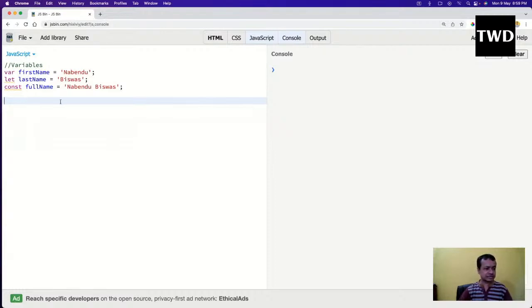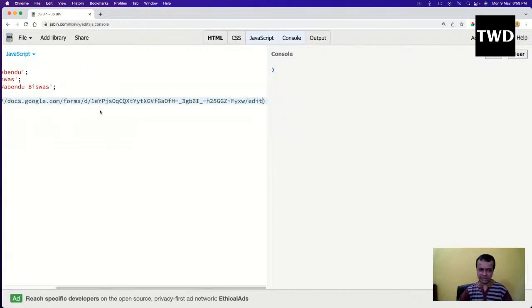Okay, and then in JavaScript I can do a console.log of first name. When I write this statement, var first name, in the RAM of a computer there is something known as a MAC address or something, which the electronic engineers know. In that, a space is reserved, and we can have this thing. All the calculations are done in the RAM of the system only. So console.log is an inbuilt thing in JavaScript. If you're coming from a Java or C++ or C background, there is a printf or things like that. So it is like that.